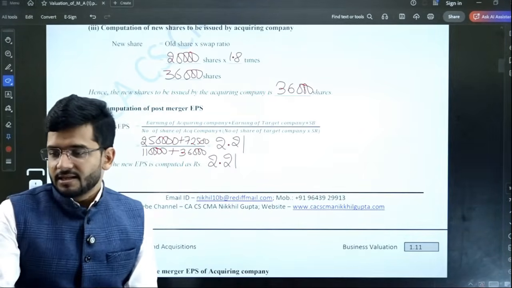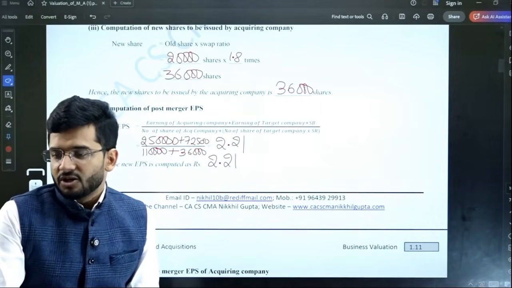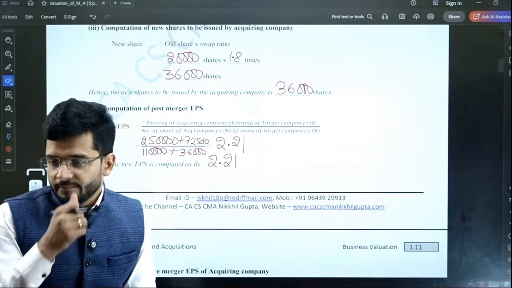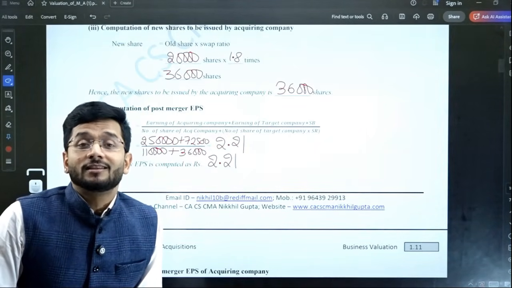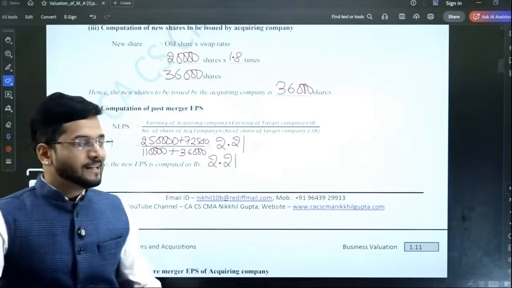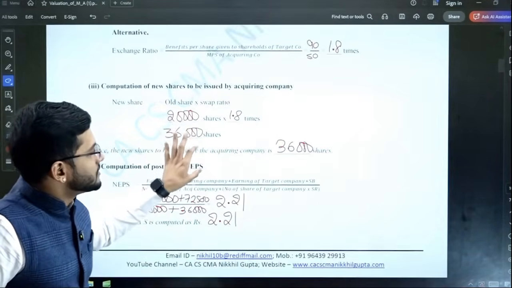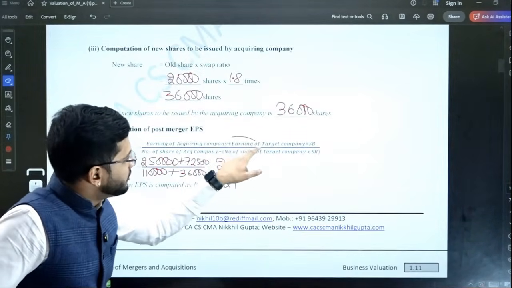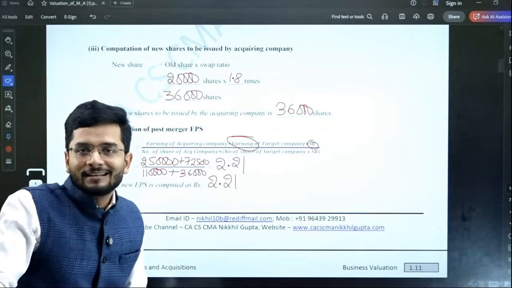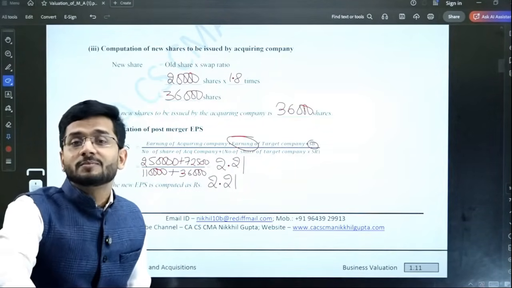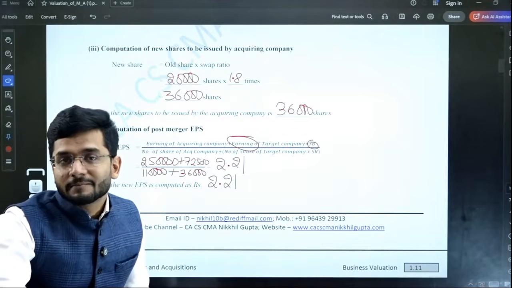Yes, per share 30 rupees is the synergy. No. But synergy is in value of share. Synergy is not in the terms of earnings. In terms of earnings, there is no synergy. There is no synergy benefit in terms of earnings. There must be some other synergy benefit which is increasing the price.